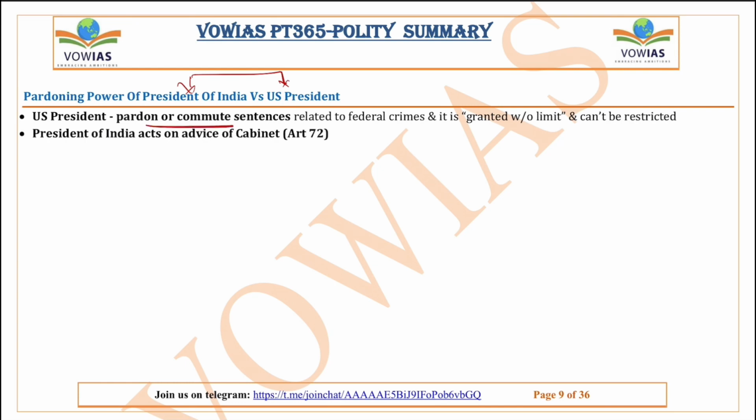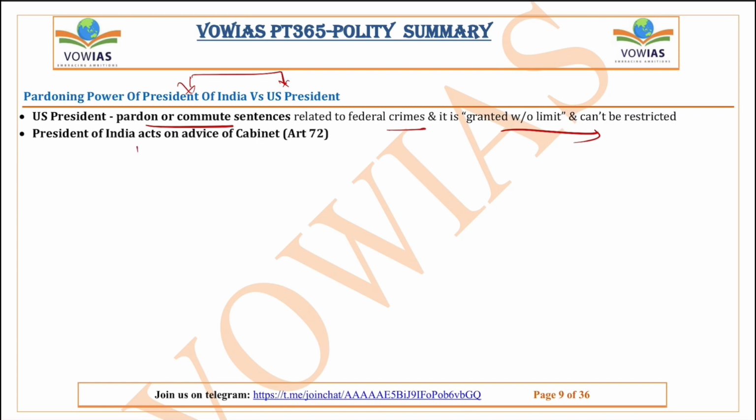States, pardon or commuting a sentence is related to federal crime and it is granted without limit and can't be restricted. So the President of the United States has unlimited power when we talk about pardoning. He can pardon any kind of sentence, for any kind of crime. The governor can grant pardon for any law.